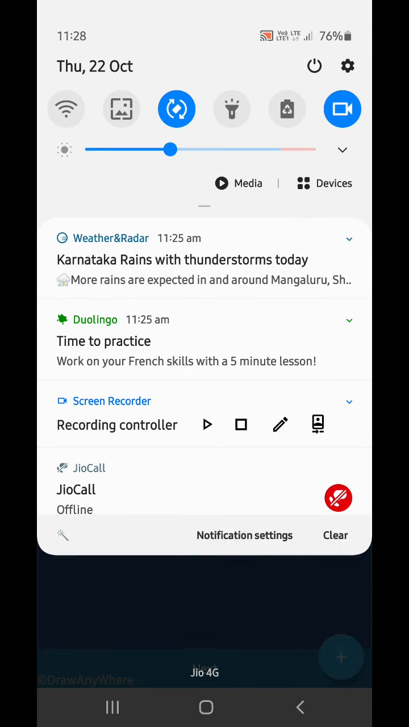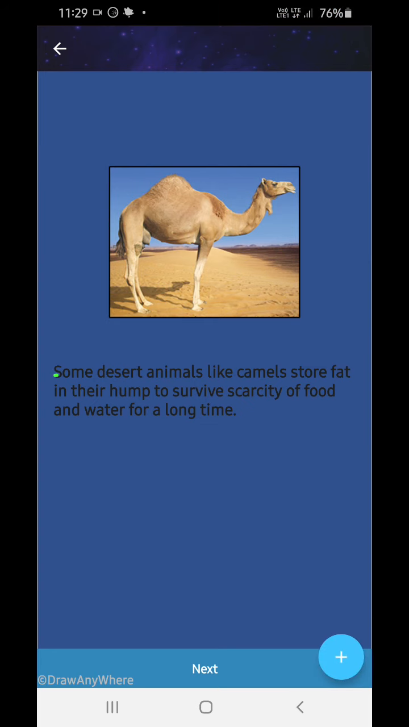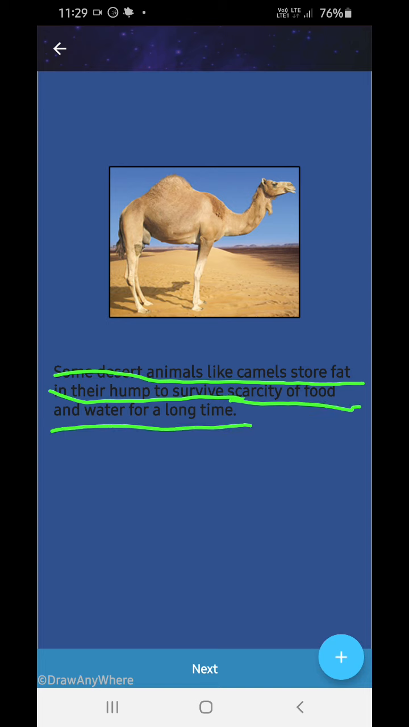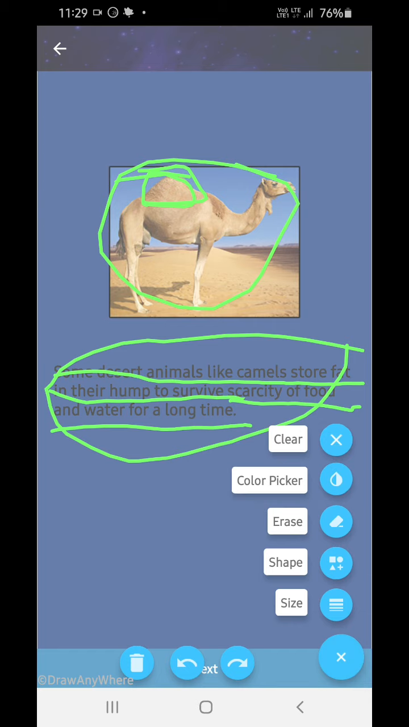Okay, now let's go to the next one. Some desert animals like camels store fat in their hump to survive the scarcity of food and water for a long time.